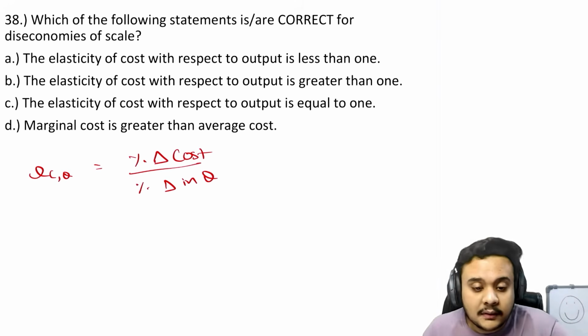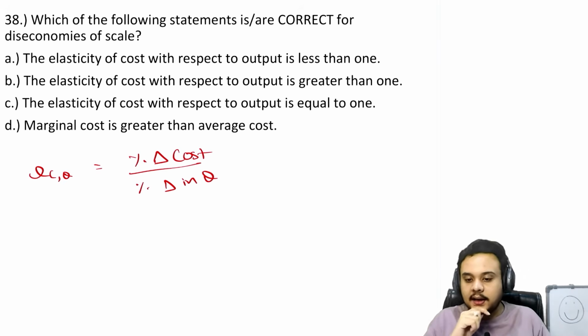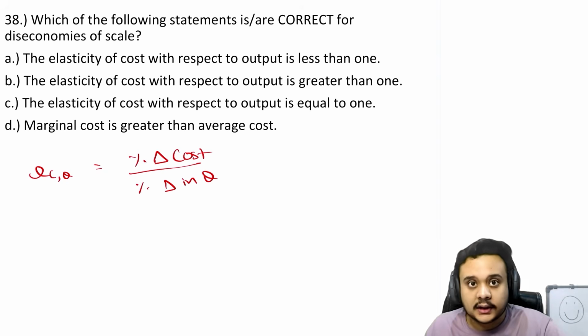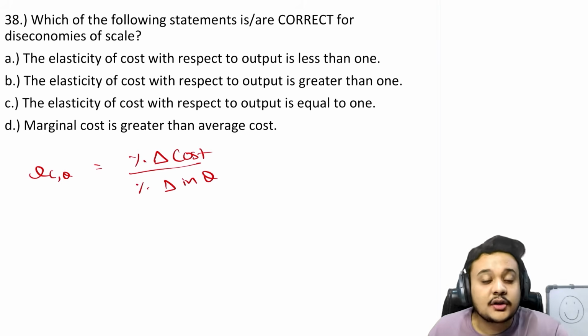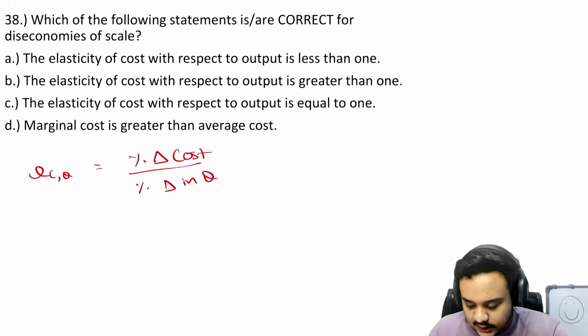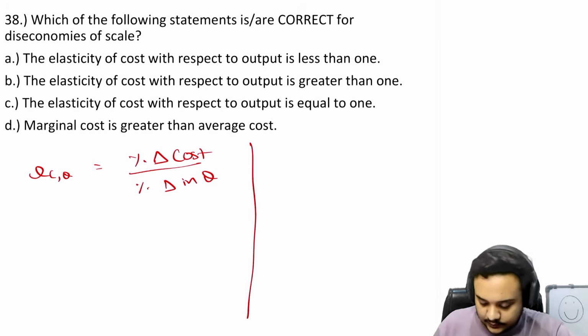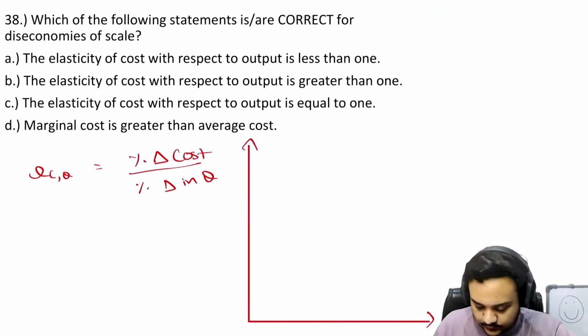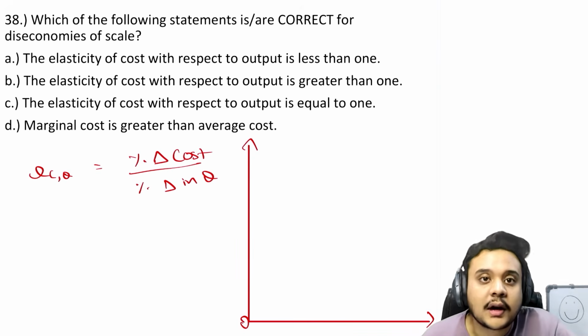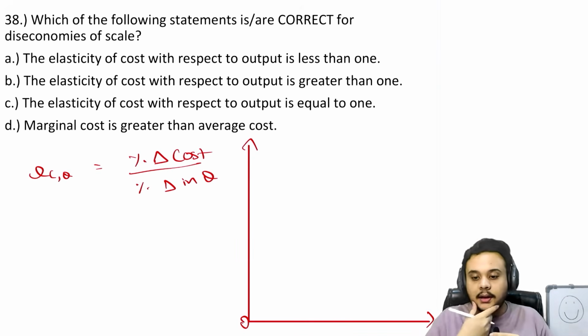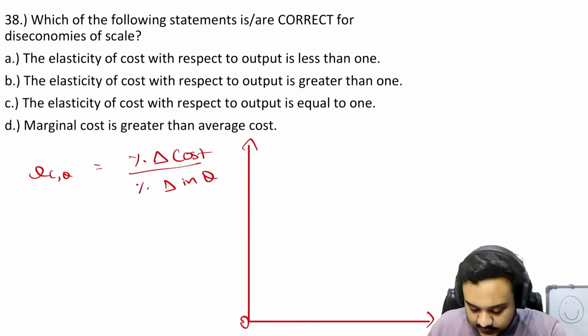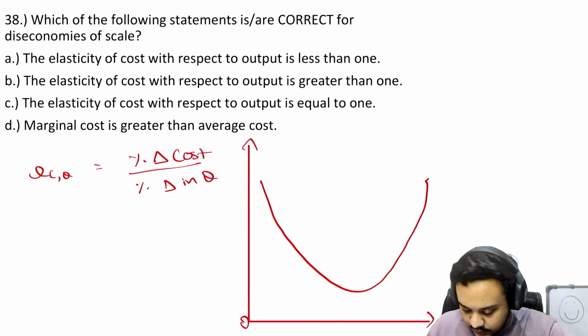So now tell me, what do you mean by diseconomies of scale? What is the graph of diseconomies of scale, and how do you tell when you are in the stage of diseconomies of scale? Draw the graph of the AC curve, the long run AC curve, and show diseconomies of scale right now, and then we can continue. What have you studied? Have you studied this or not? If yes, then very good. If not, then I don't know what to tell you.